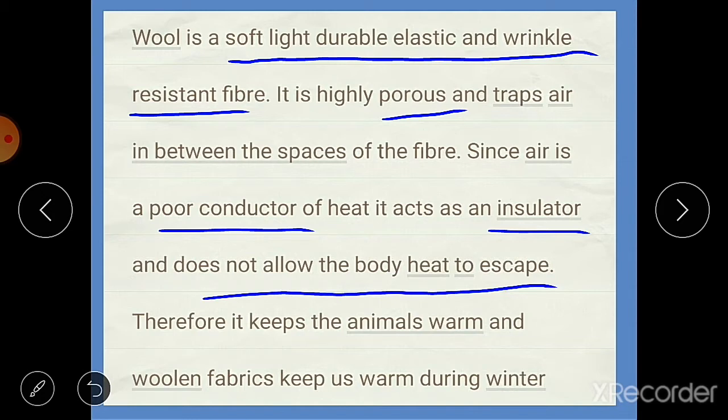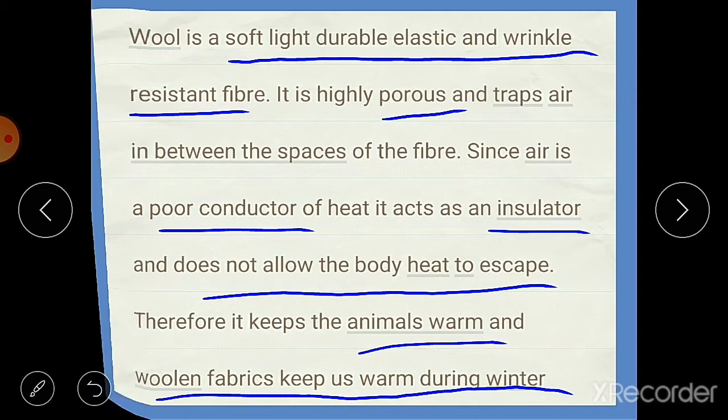Therefore it keeps the animal warm, and when we wear clothes made of woolen fabrics, they keep us warm during the winter.